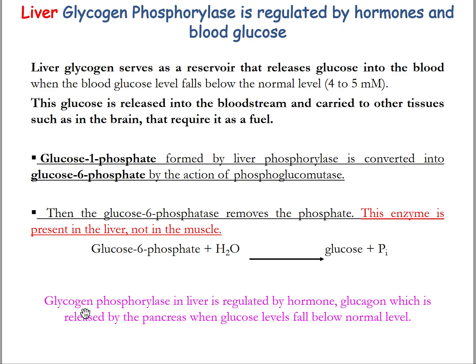So liver glycogen phosphorylase is regulated by hormones and blood glucose level. Liver glycogen serves as a reservoir that releases glucose into blood when the blood glucose level falls below the normal level. This glucose is released into the bloodstream and carried to other tissues such as the brain that require it as a fuel. Glucose 1-phosphate formed by liver phosphorylase is converted into glucose 6-phosphate by the action of phosphoglucomutase, and then glucose 6-phosphate is converted to glucose by the phosphatase enzyme, and this glucose will enter into the blood and is responsible for increasing blood glucose level to normal.